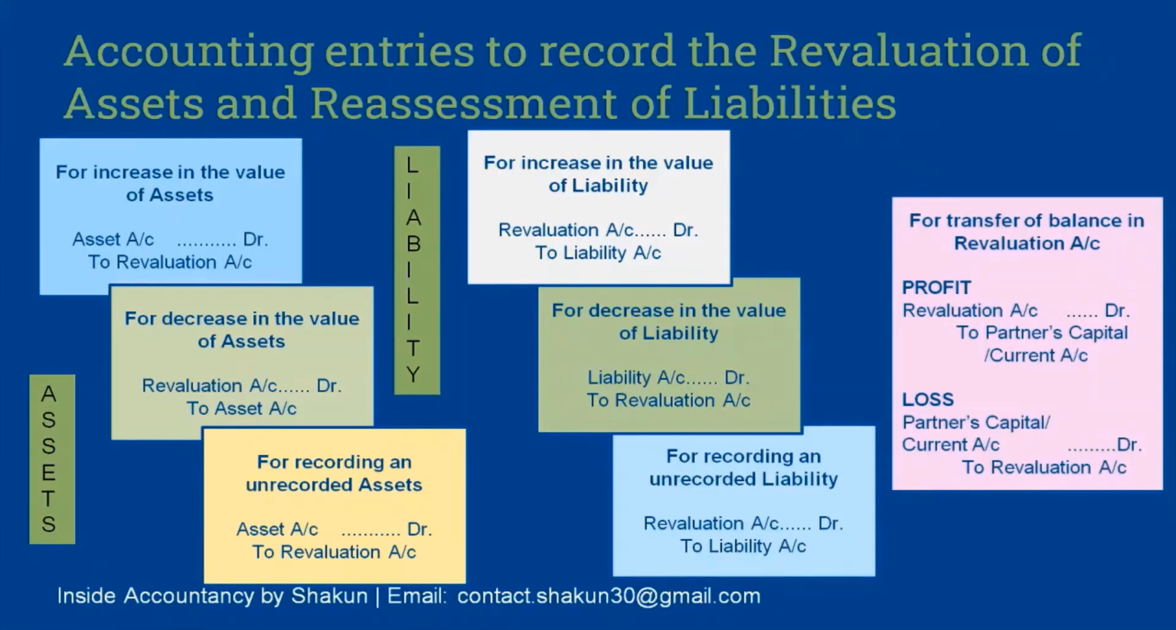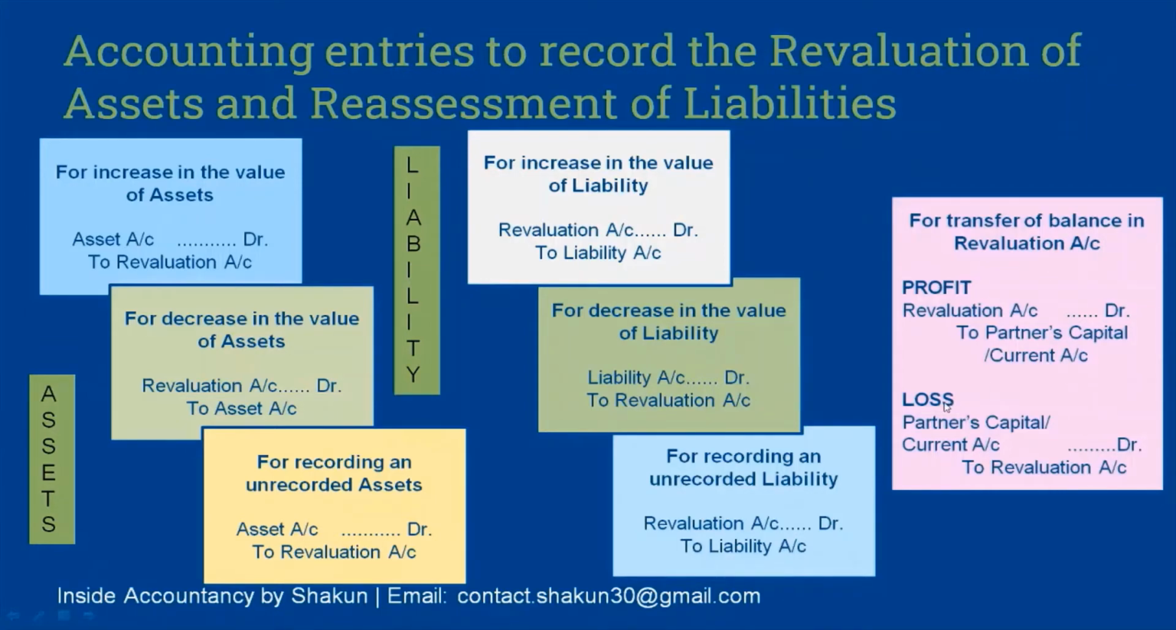That is, if the total of the credit side is more than the total of the debit side, it leads to net gain or profit. Therefore the entry would be, since the profit comes on the debit side, revaluation account is debited, and since the partners are receiving such profit, partners' capital or current account is credited.